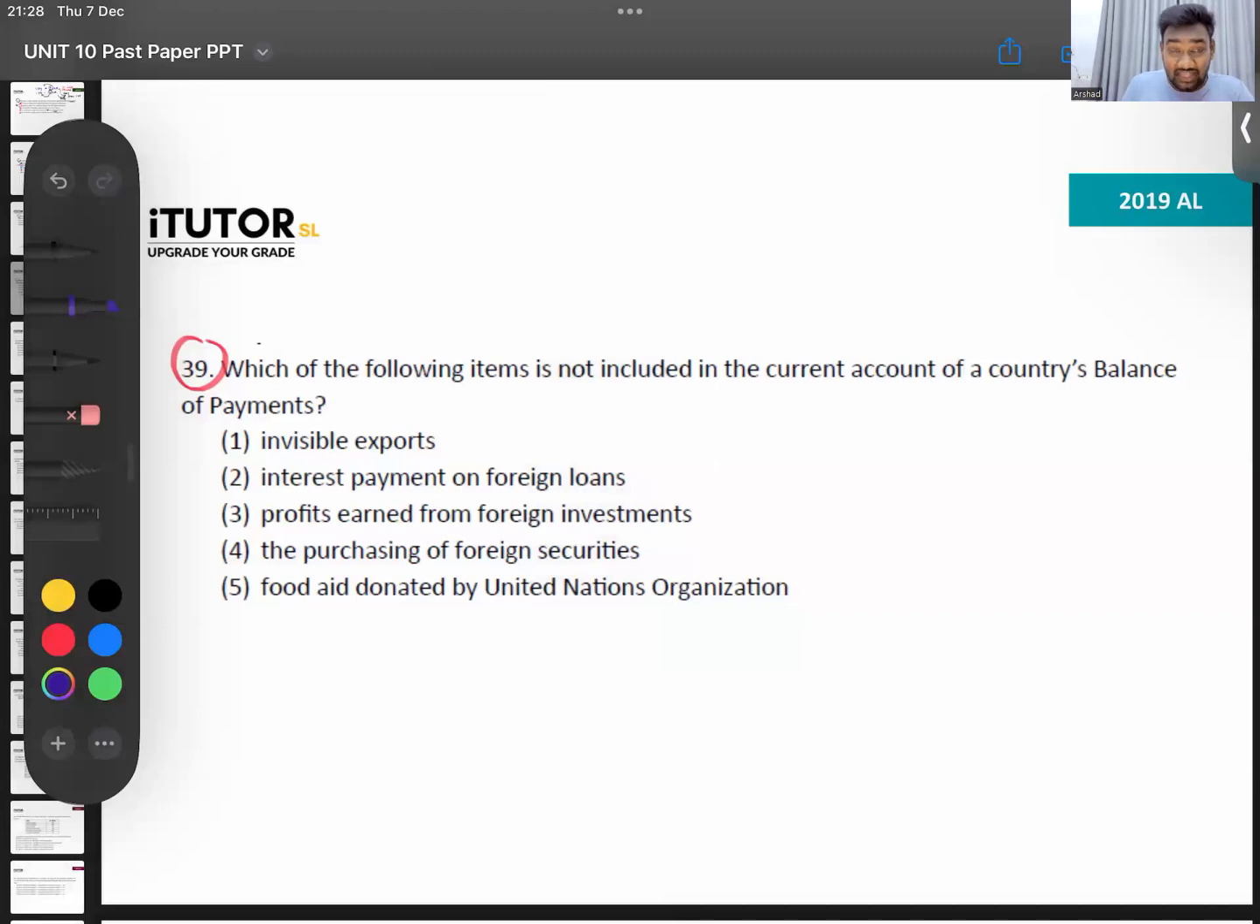Invisible exports means your service account. No, those are services. The service account that will be there. Now, what about interest payment? Interest payment, remember, rent, wages, interest, profit, primary income. It's there in our primary income. So this is also included in the current account. Included. We are trying to find what is not included.